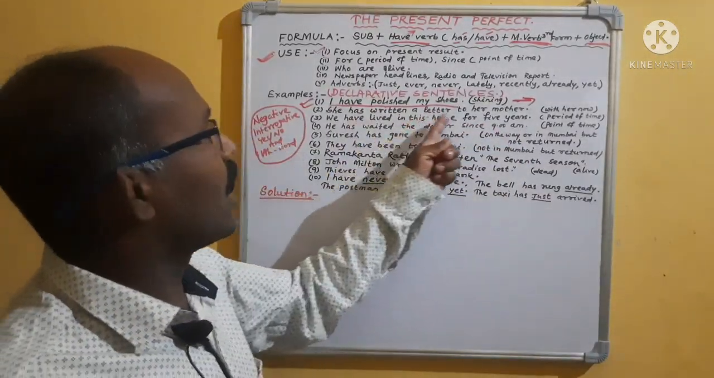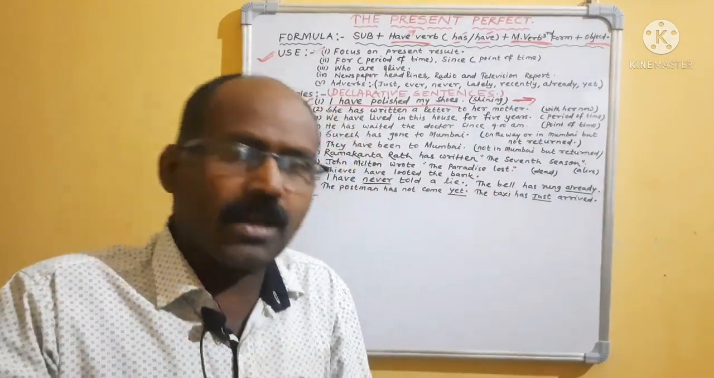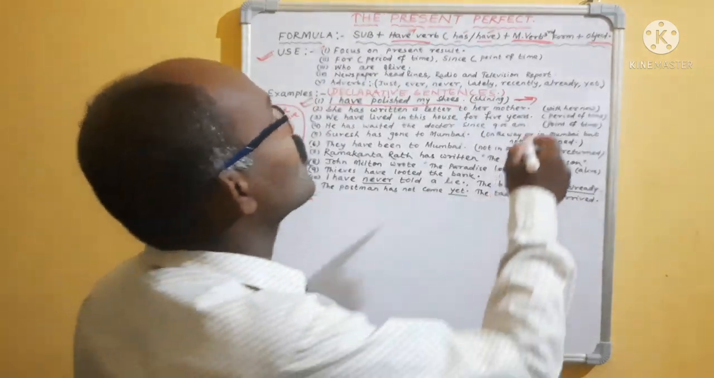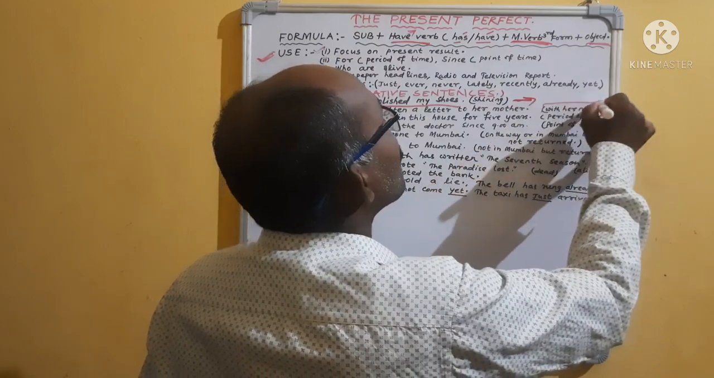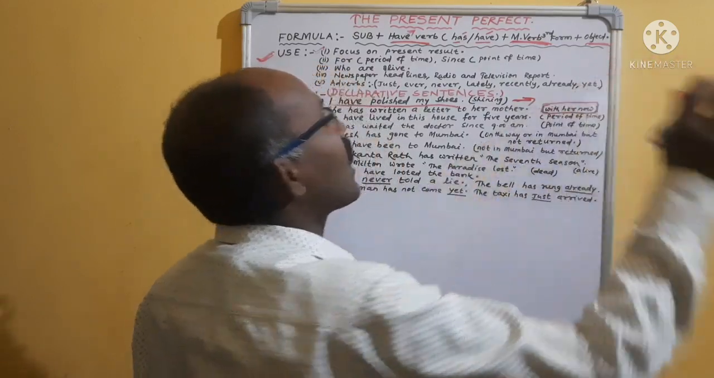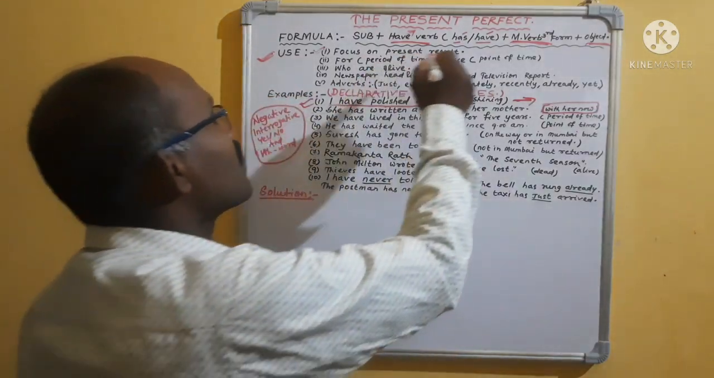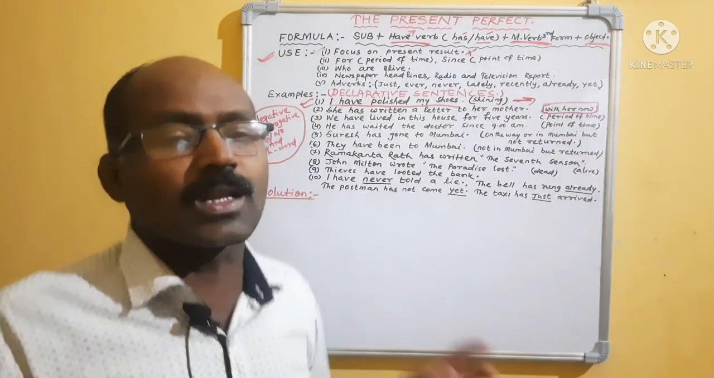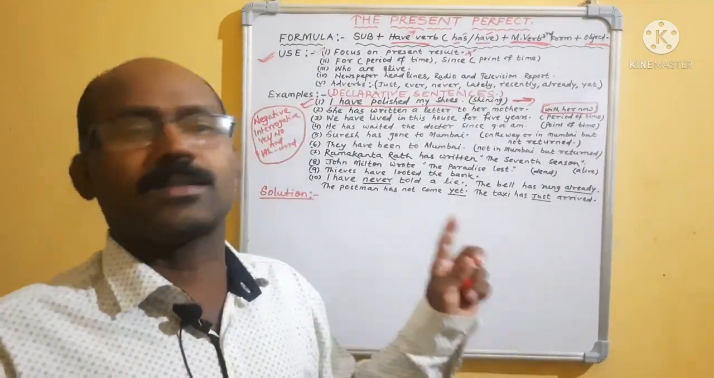Another example: she has written a letter to her mother. That means her letter writing has been completed. But what is the instant result? The result is that she has not posted it yet. The letter is with her now. These two sentences indicate present result after completing the work. If you are getting a quick result, then it will be present perfect.